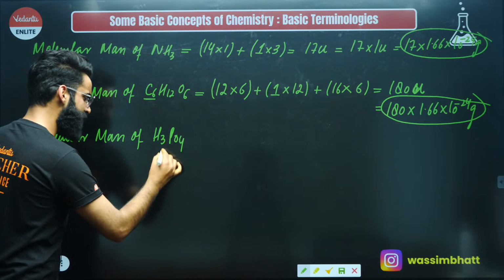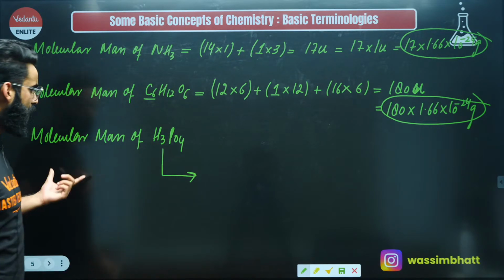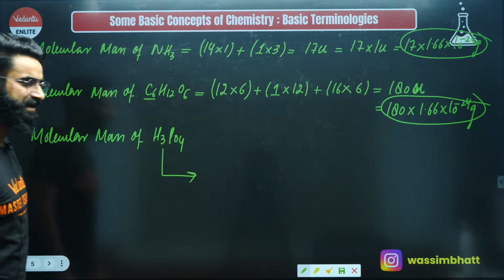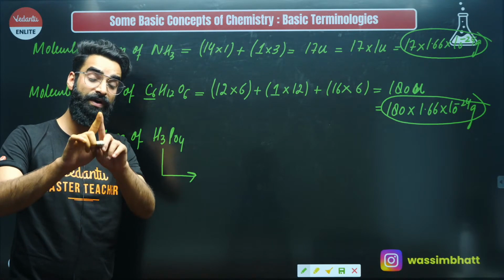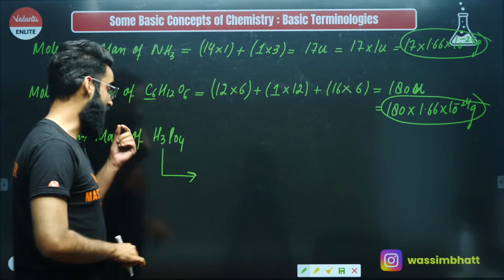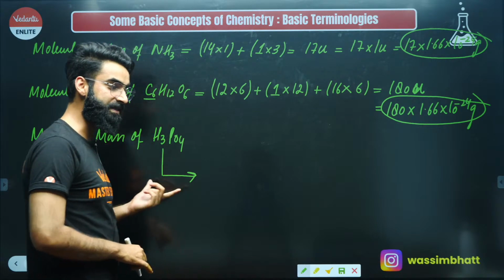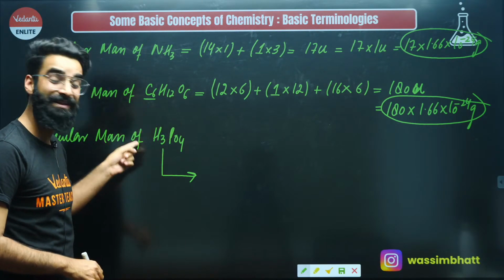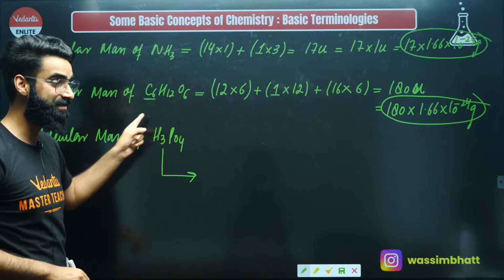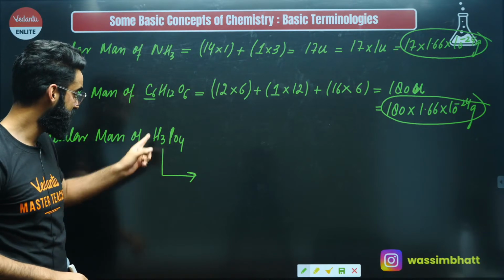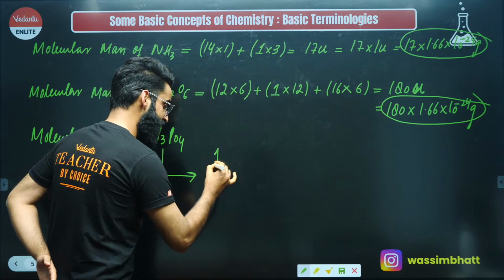This is the last example, my dear people. Molecular mass of H3PO4. What is meant by it? It means we are talking about the mass of one molecule of H3PO4, and we need to calculate its mass. What do you need to do exactly? You'll be doing the sum of the atomic masses of these elements in this particular molecule. As simple as that. Starting from hydrogen, its atomic mass is 1 AMU.